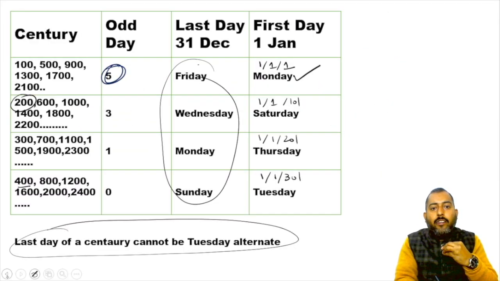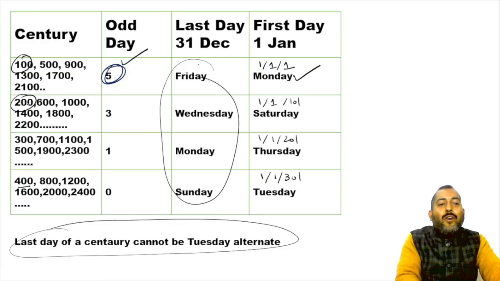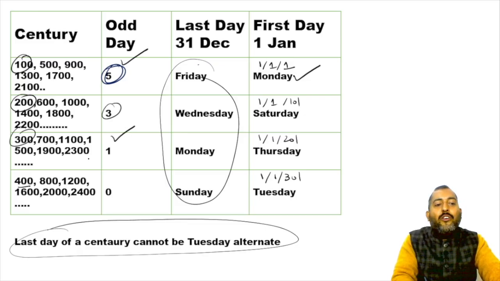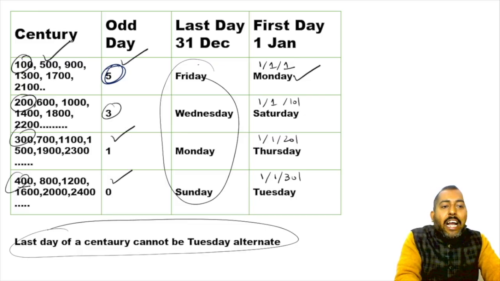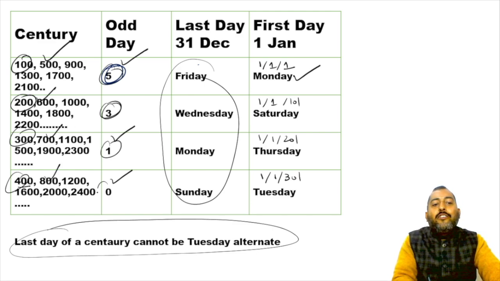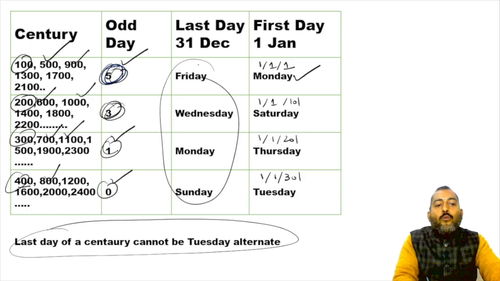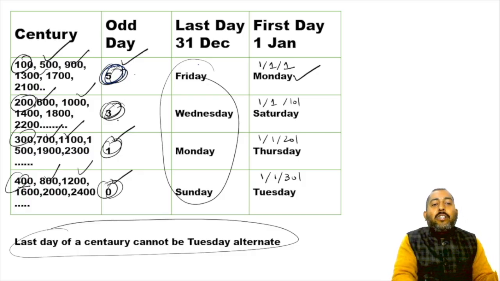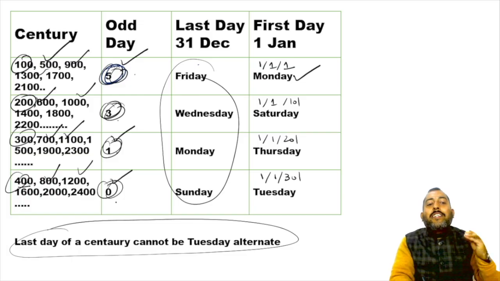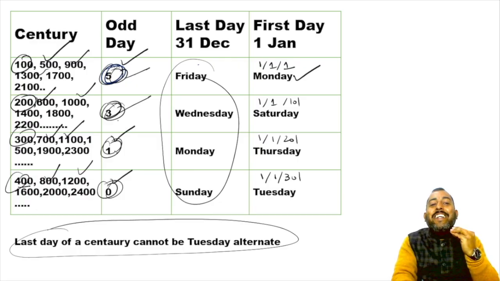In 100 years, 5 odd days, 200 3 odd days, 300 1 odd day, 400 0 odd days, in 500 5, in 600 3, in 700 1, in 800 0, then again 900 5, 1000 3, 1100 1, 1200 0, again 1300 5, 1400 3, 1500 1, 1600 0, again 1700 5, 1800 3, 1900 1.